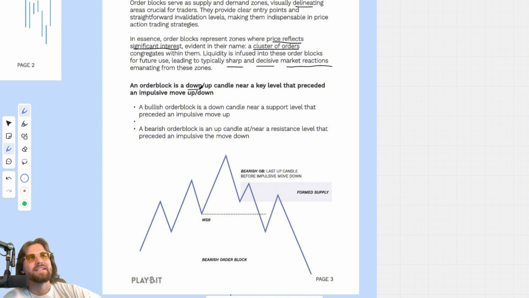An order block is a down or up candle near a key level that preceded an impulsive move up or down. A bullish order block and a bearish order block are the only two we'll be talking about. A bullish order block is a down candle near a support level that preceded an impulsive move up. And the opposite goes for a bearish order block, which is an up candle near or at resistance that preceded an impulsive move down.